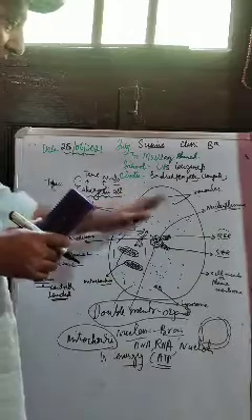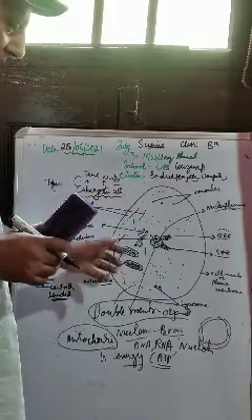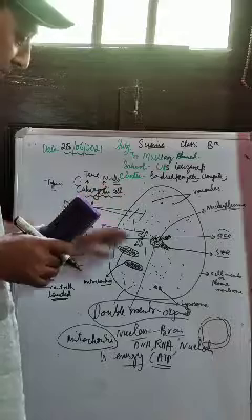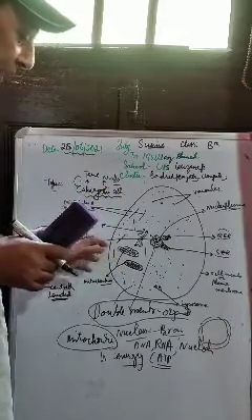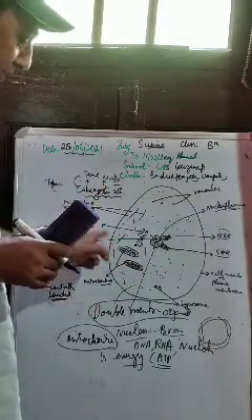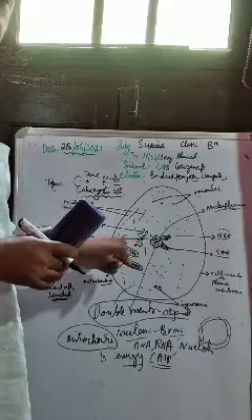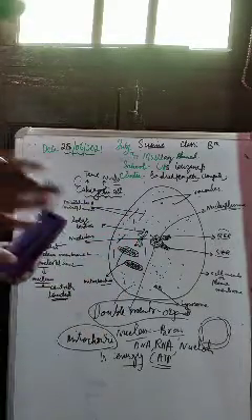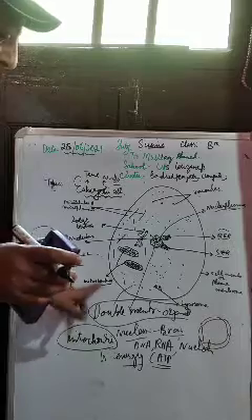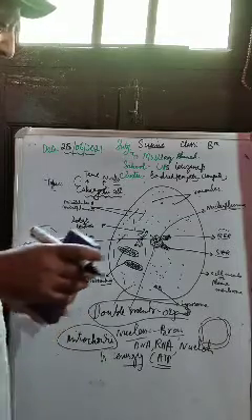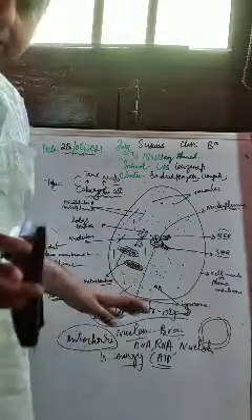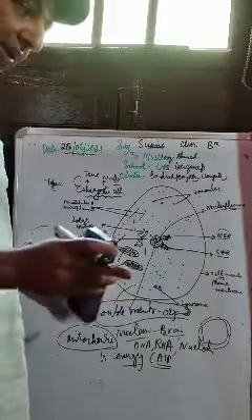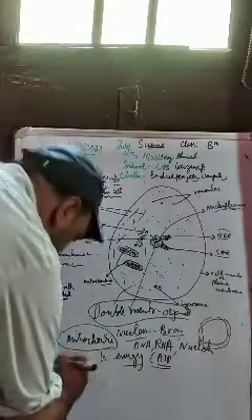But here I have taken an animal cell as a typical eukaryotic cell, so that I can tell you about the different types of organelles present in the eukaryotic cell, right? Just these two, nucleus and mitochondria, are the double membranous organelles found in the eukaryotic cell. Other than these, there are also single